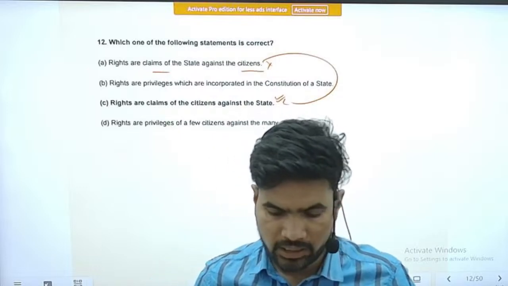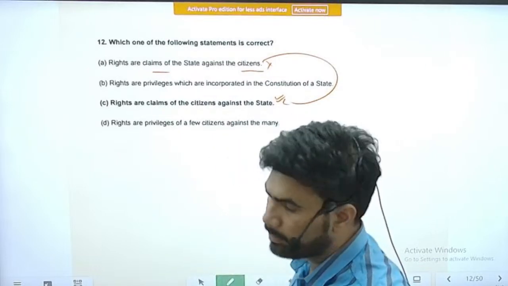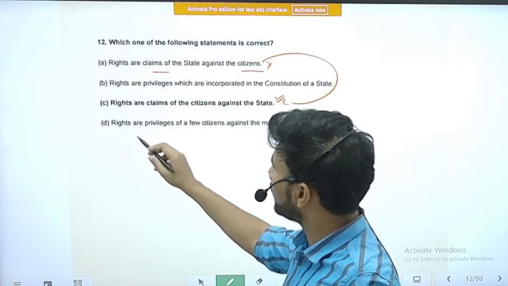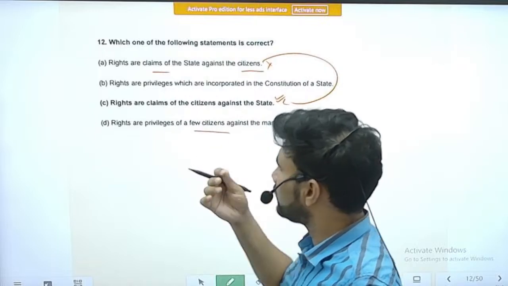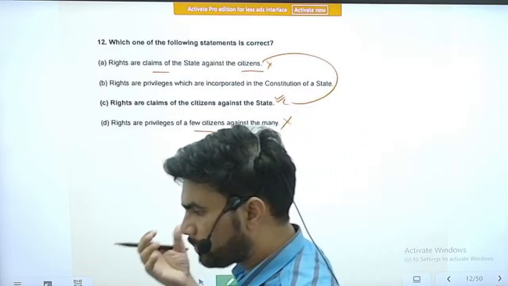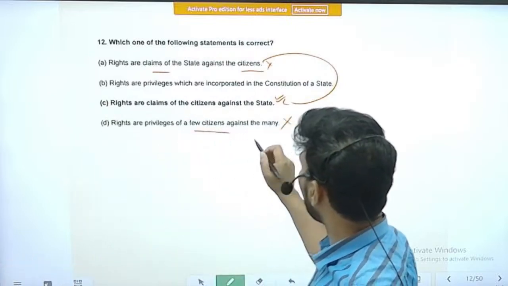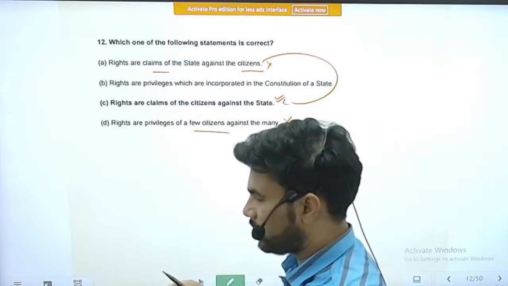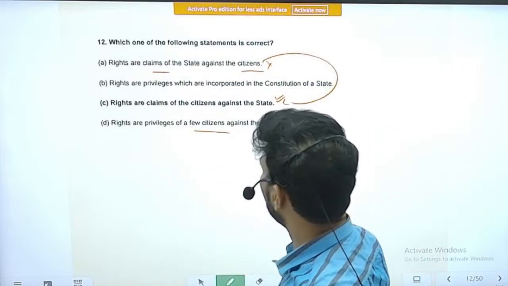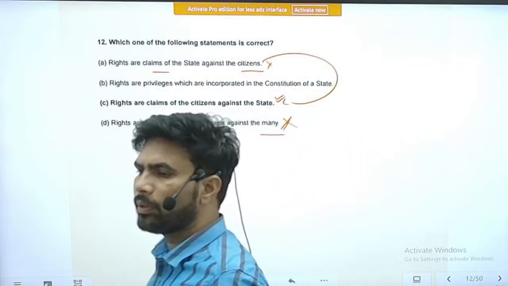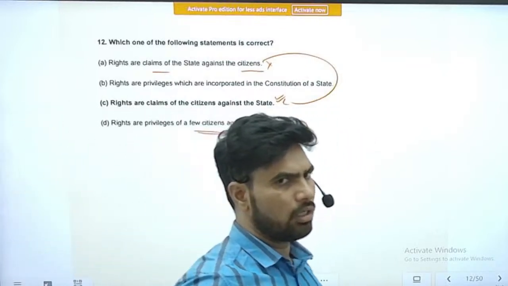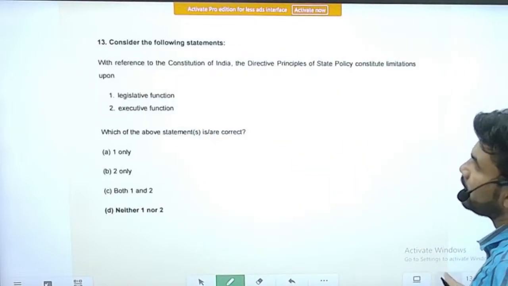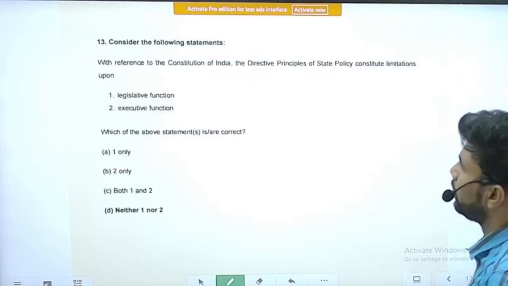Option D, rights are privileges of a few citizens against the many. This is also an incorrect statement. Actually, if some people are prioritized against many, those are known as privileges. So rights are not privileges, and this statement is also incorrect. If rights are given to only a few people, they become privileges. They are not called rights. So this is about the 12th question. You will see many conceptual questions in polity also.